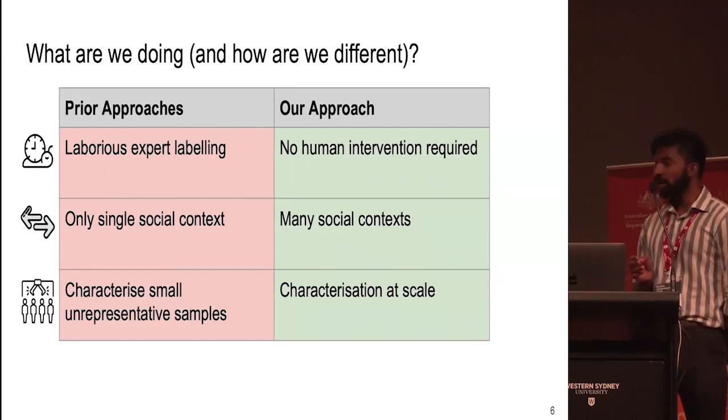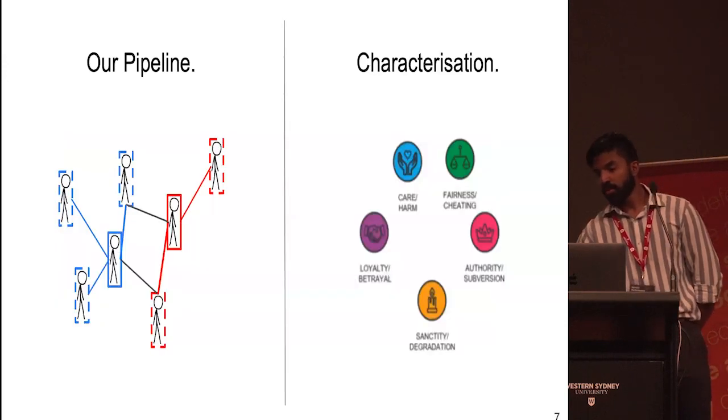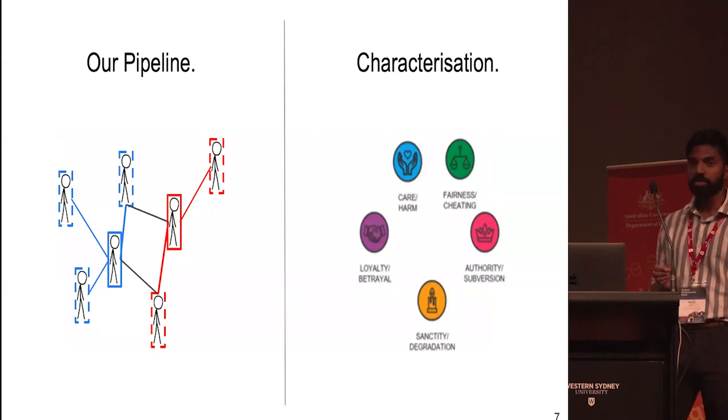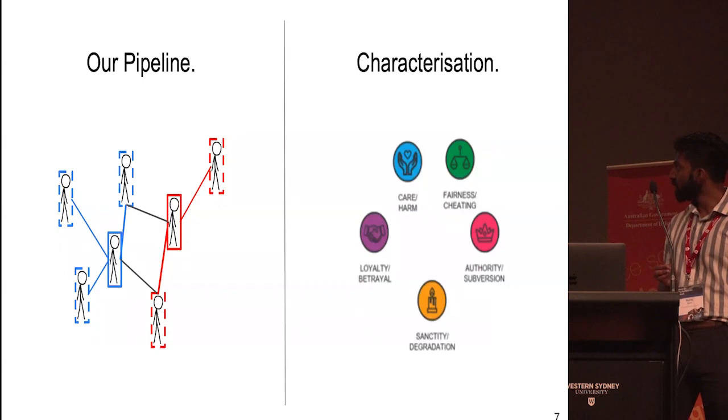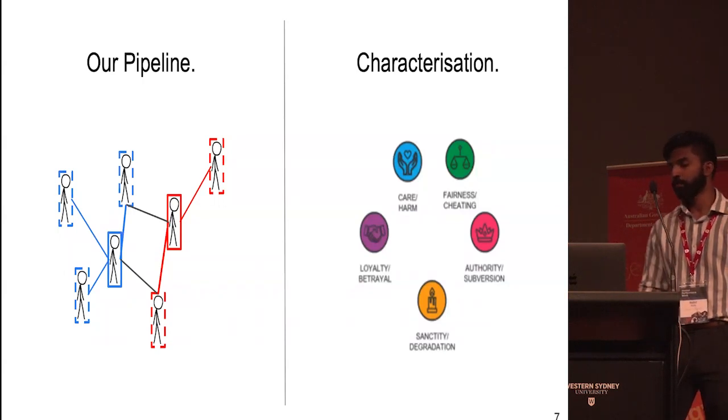And finally, while prior works often only characterize small samples of predefined users, our work can characterize entire online populations. So in this pitch, we'll have two parts. In the first part, I'll take you through our pipeline, which goes all the way from datasets to labeled users. And in the second part, we'll take you through the characterization of these ideological groups in terms of moral values.